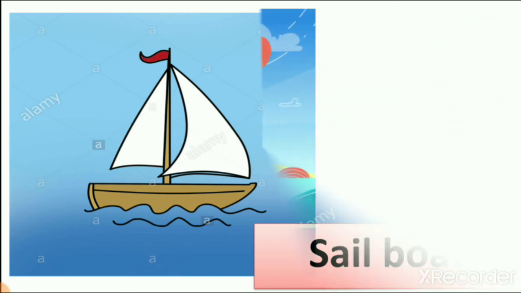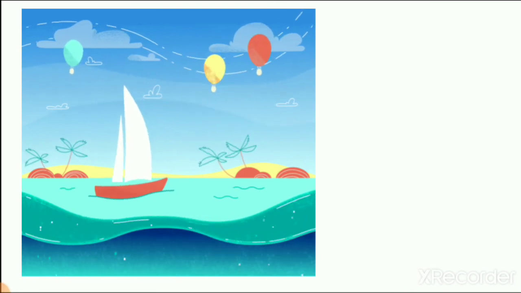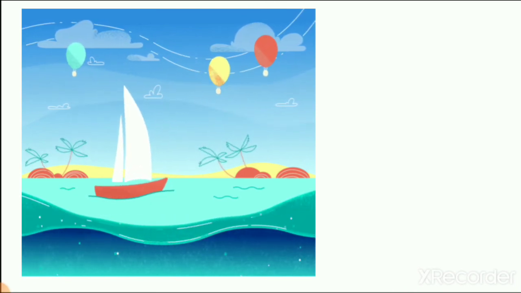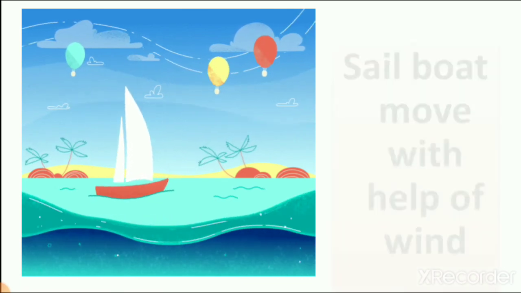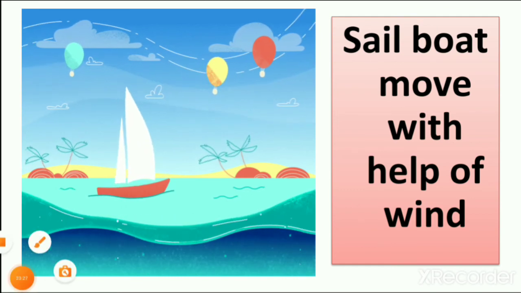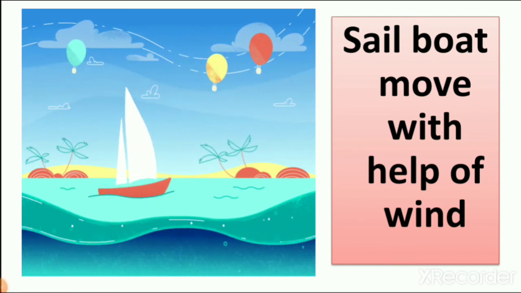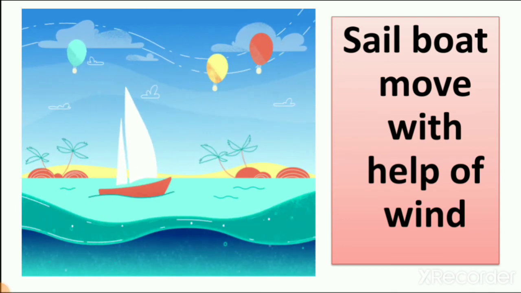So let's see the picture of a moving sail boat. Here you can see the air is in the sail, and because of that the sail boat is moving, right? So these big clothes we tie to the boat, and because of wind the boat can move.